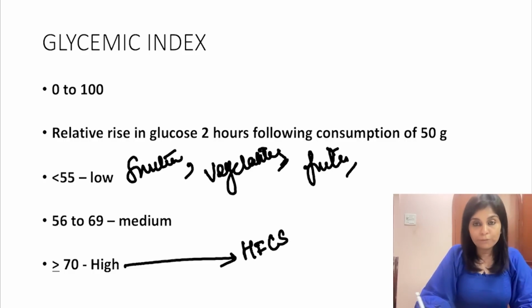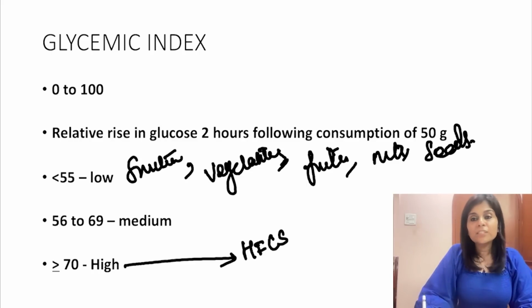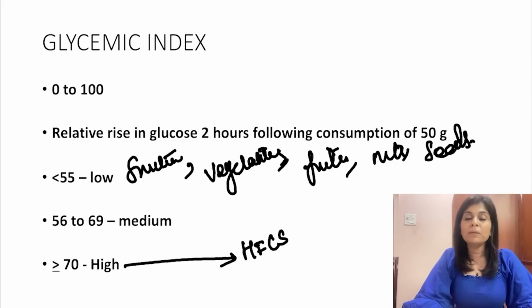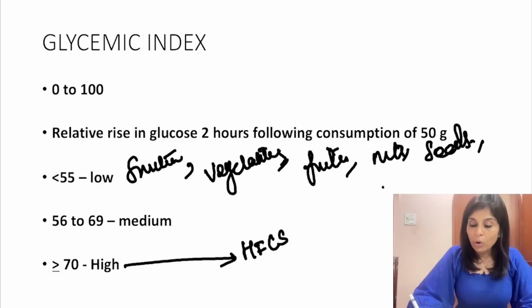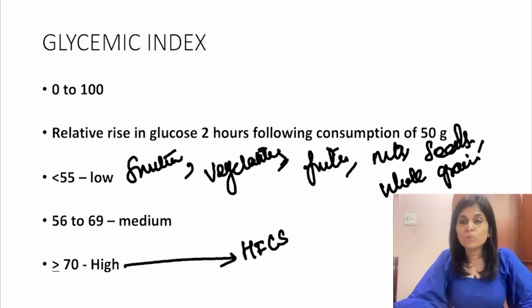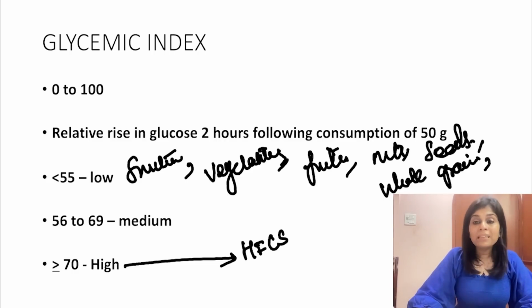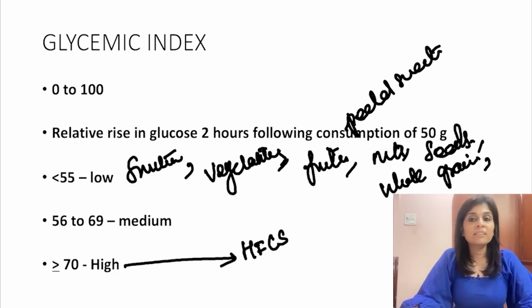Okay, so vegetables, fruits, nuts, okay, and then seeds. That is why people hog on seeds. Have you seen people having sunflower seeds, flax seeds? So all these seeds, pumpkin seeds, all these have lower glycemic index because of their higher fiber content. So nuts, seeds, whole grains. If you can consume whole wheat, whole oat, whole barley, that has got lower glycemic index. And peeled sweet potato. Okay, peeled sweet potato also has got lower glycemic index.